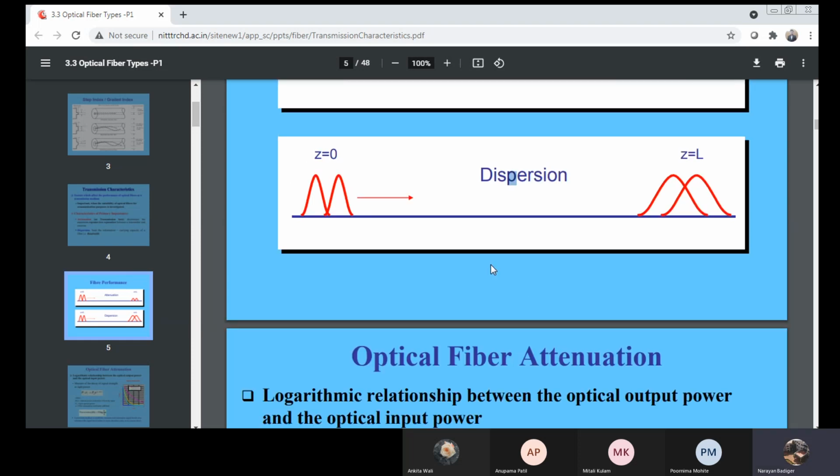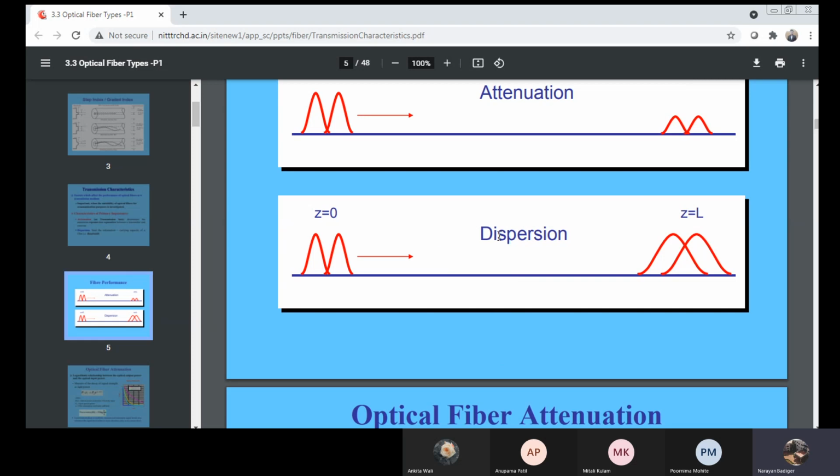Now, what can you infer from the second figure? I have a signal, a light wave signal. After dispersion, what can you observe? After traveling a certain length, what happened to the original signal at z equal to L?